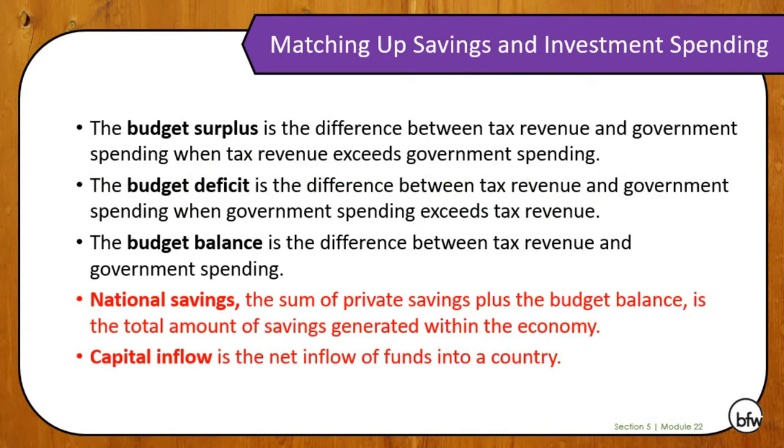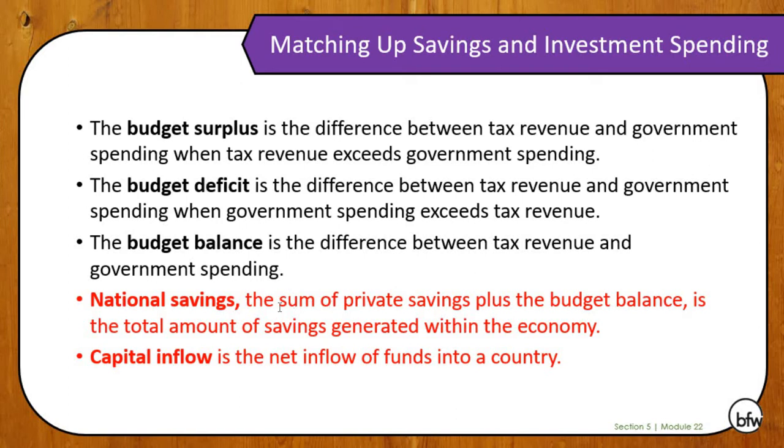All right. Now, savings and investment spending. So the budget surplus is the difference between tax revenue and government spending. The budget deficit is the difference between tax revenue and government spending. And the budget balance is the difference between revenue and spending. Now, based on that, that'll tell us how much our government is saving. So if we're in a surplus here, then we are saving positively. If we're in a deficit, we're saving negatively.